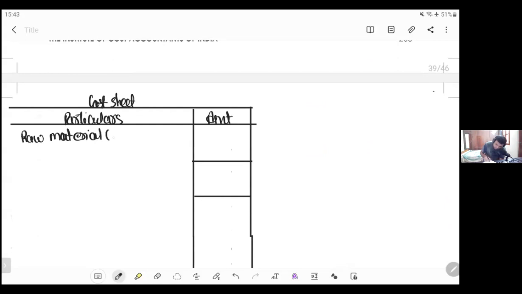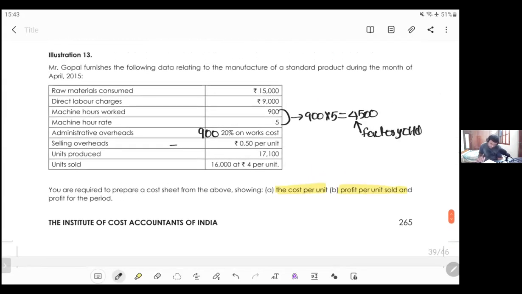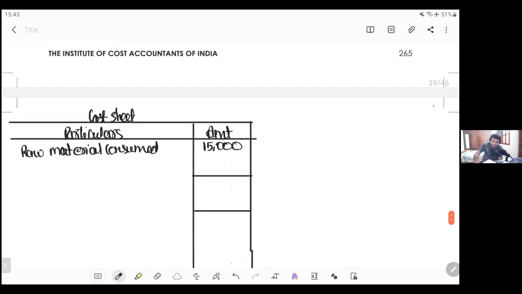Raw material consumed, which is equals to 15,000. Okay. Direct labor is 9,000. So you get something called as PC, prime cost, which is 24,000.